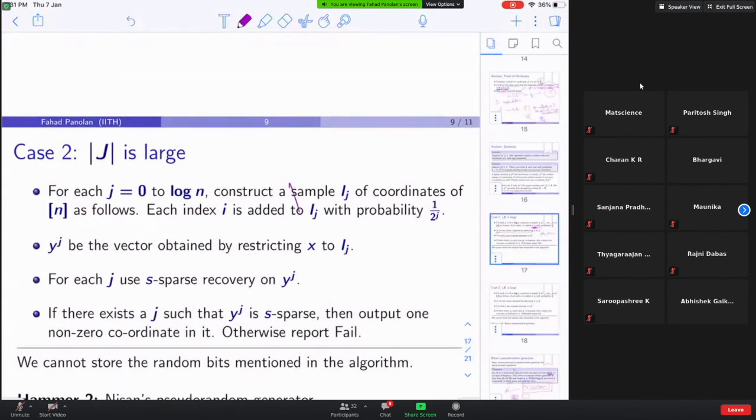Here it uses this as the random bits, and the space usage is poly log n other than these random bits.